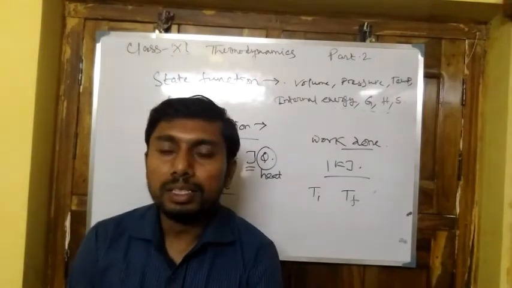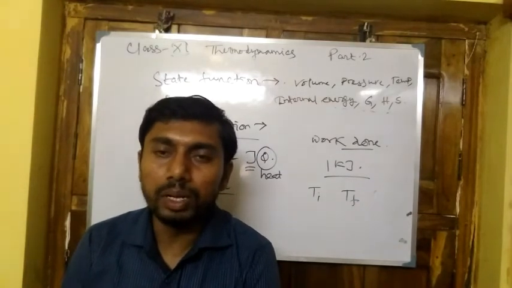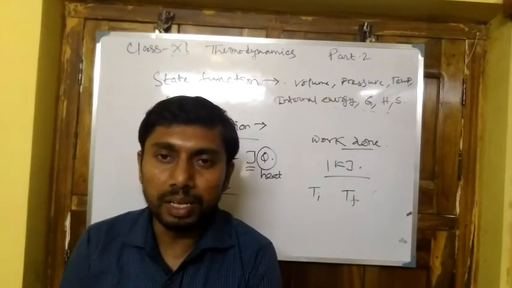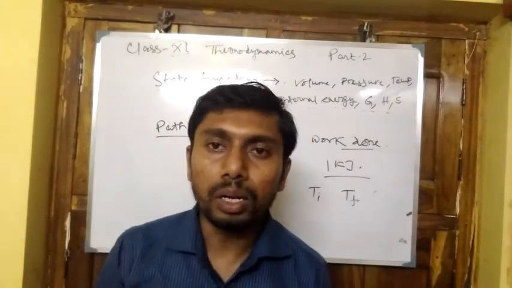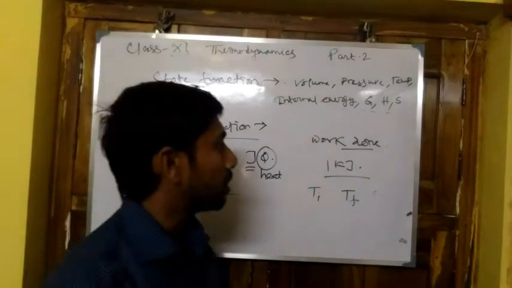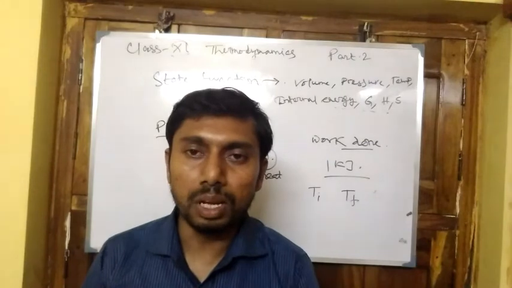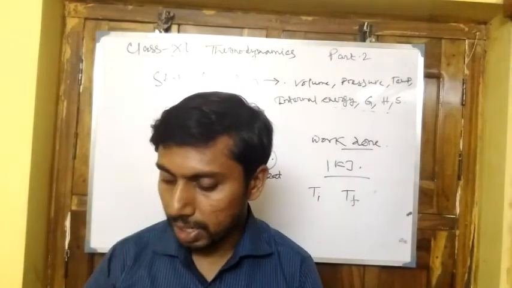Now, when the system absorbs heat, it is plus Q, and when the system releases heat, it is minus Q. Work done on the system is represented as plus W, and work done by the system on the surroundings is represented as minus W.